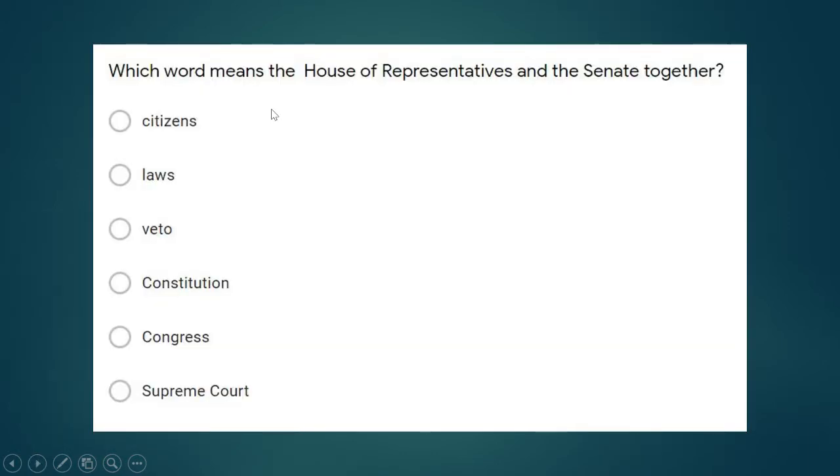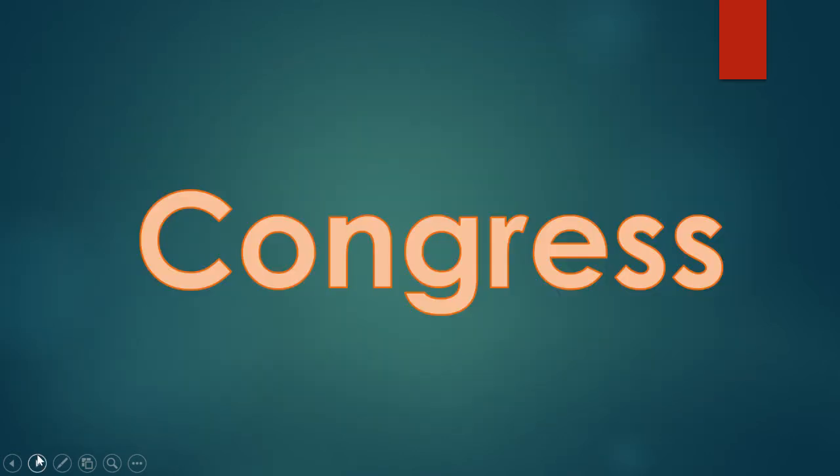Which word means the House of Representatives and the Senate together? Under the legislative branch, remember, it has House of Representatives and Senate. What are those two together called? Citizens, laws, veto, Constitution, Congress, or Supreme Court? The correct answer is Congress. Congress is the combination of the House and the Senate.